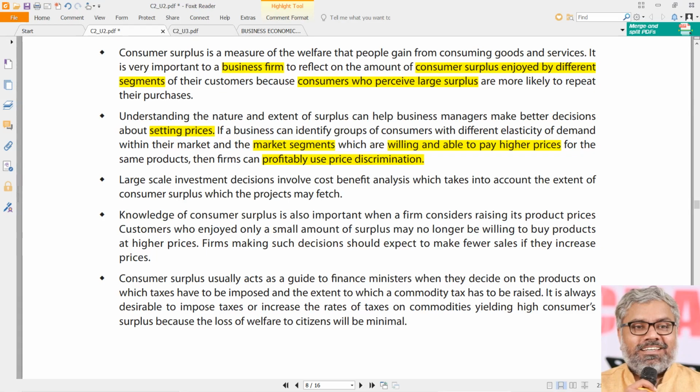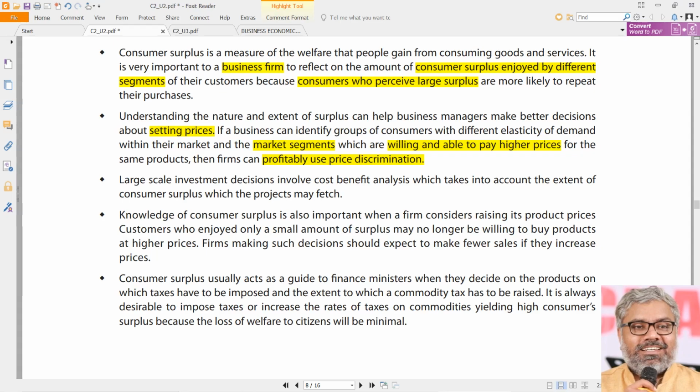If consumer surplus is already low and you set high prices, that consumer surplus will vanish and nobody will buy the product. So business managers can take better pricing decisions by using the concept of consumer surplus, not quantified once again, but at least by understanding the tendencies. How to quantify tendencies is a bigger thing. That is not our scope.